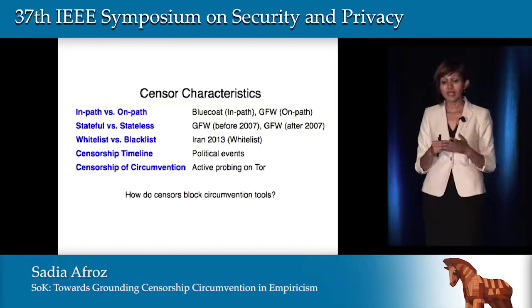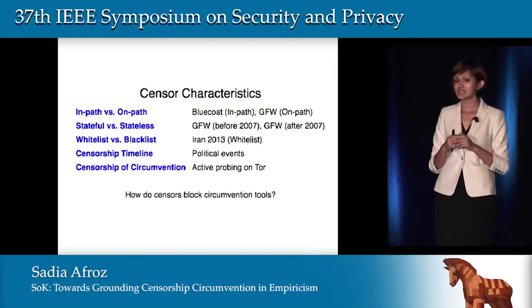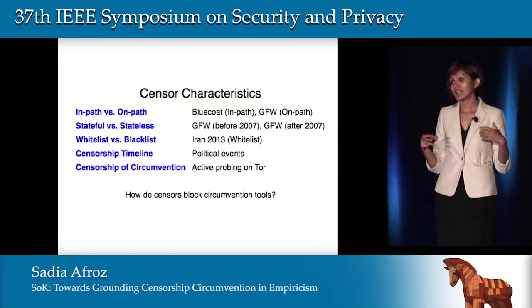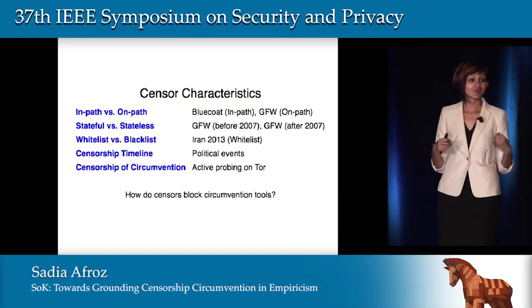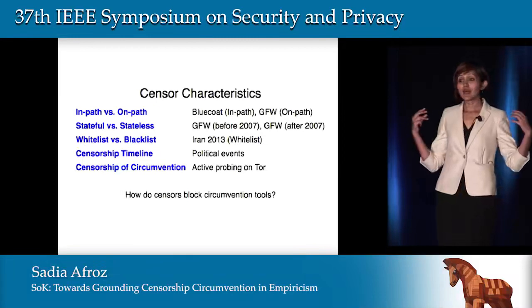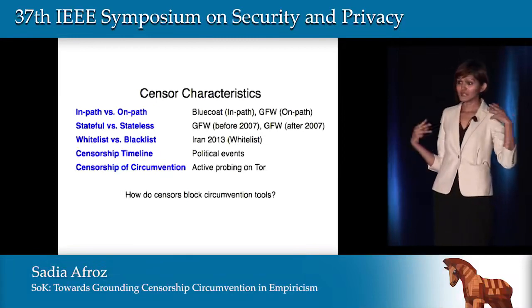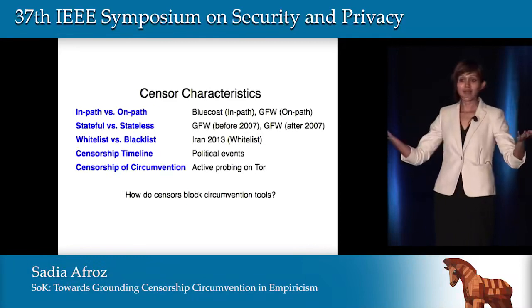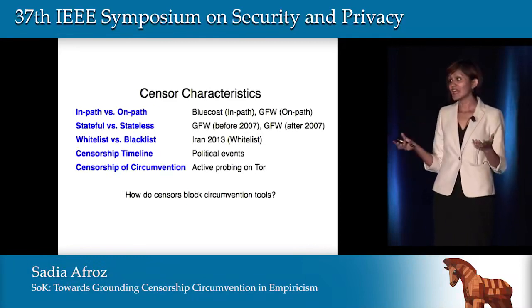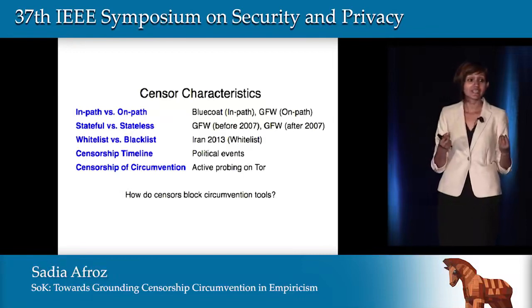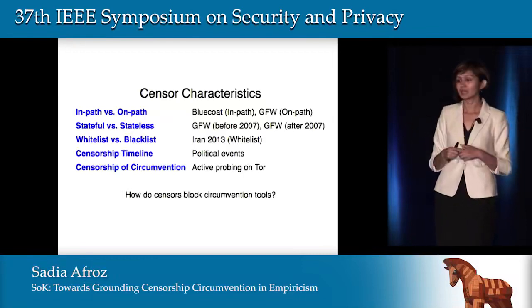A censor could be a stateless censor or a stateful censor. A stateless censor cannot do packet reassembly. For example, before 2007, the Chinese censor was a stateless censor. So if a packet is getting blocked, you can just break the packet into 2 and then transmit it, and that would bypass the censor. But this attack would not work now, because now the censor is stateful and it can do packet reassembly.